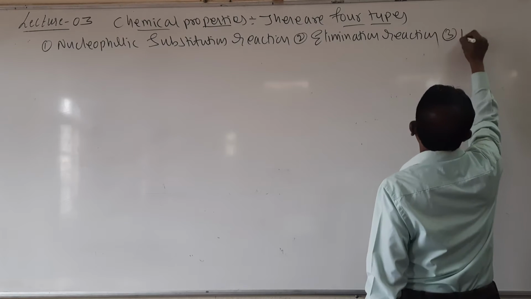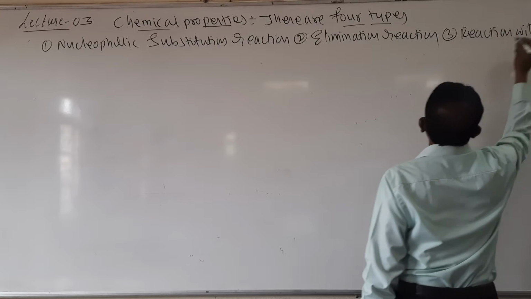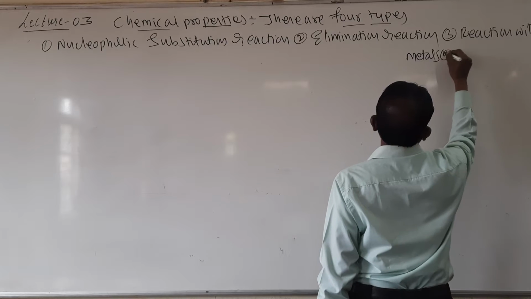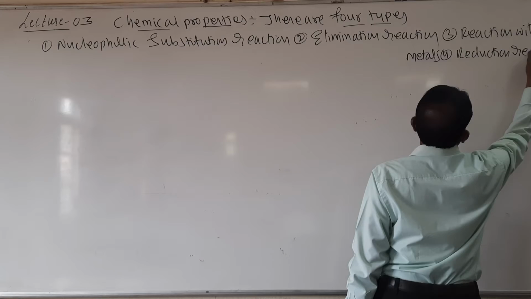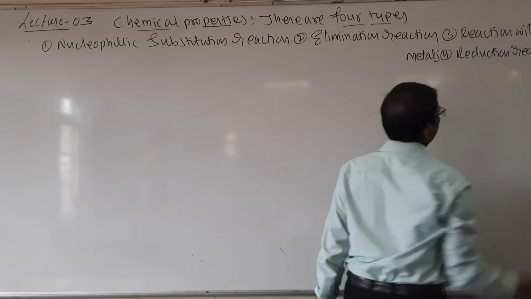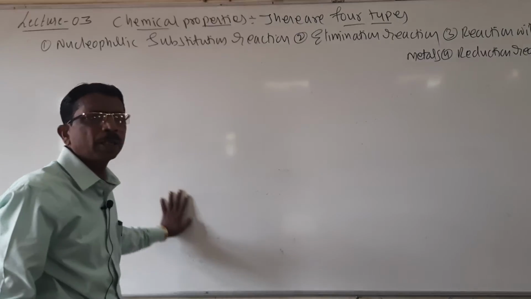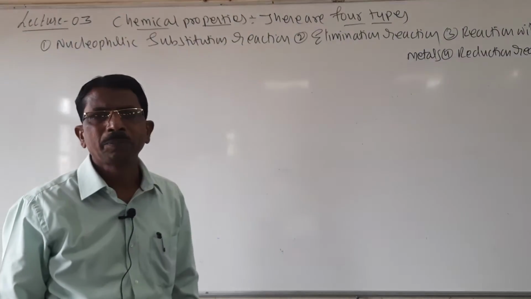Third one, reaction with metals. And fourth one, reduction reaction. So, students, here 4 types of reactions are there. And now let us see one by one.